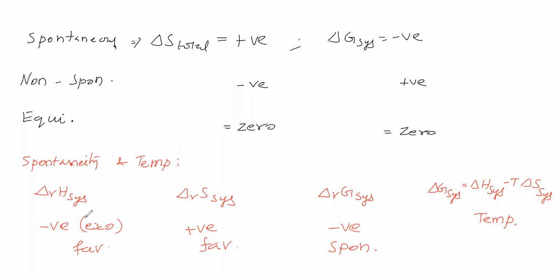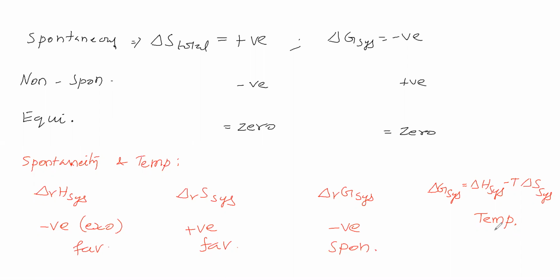If the system is exothermic and delta S is positive, the system can be spontaneous at very high, moderate, low, or very low temperature, that is, at any temperature.